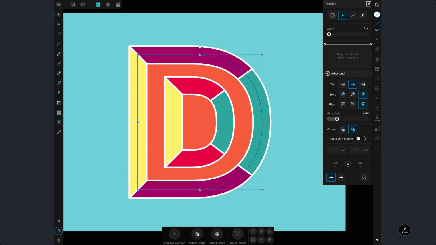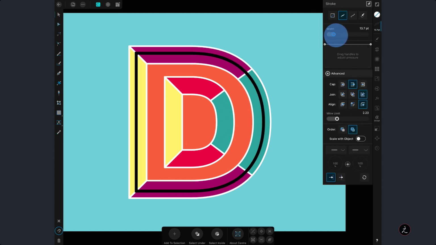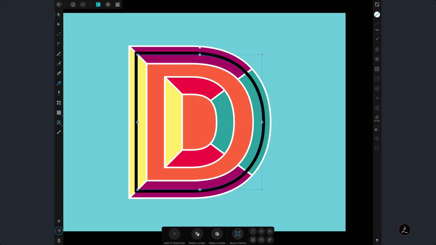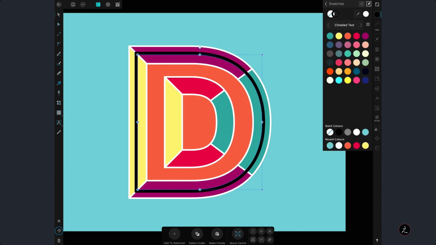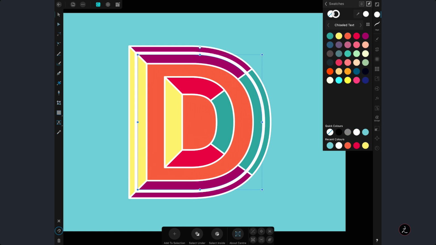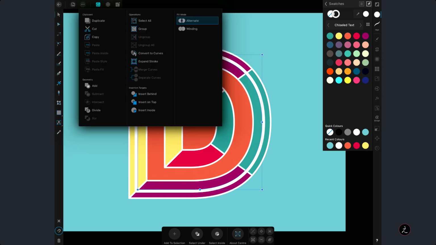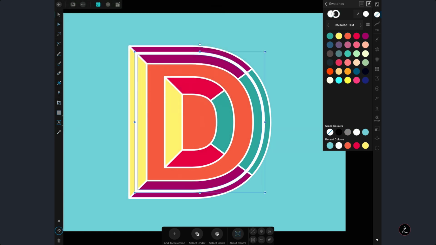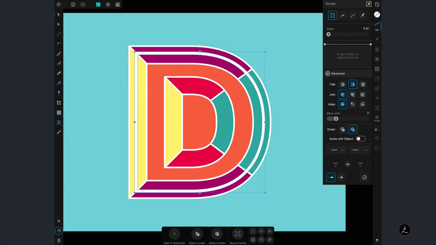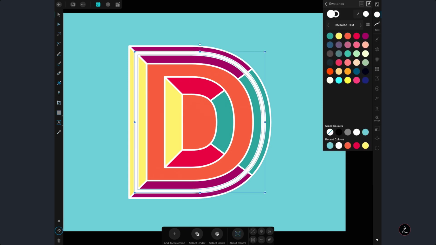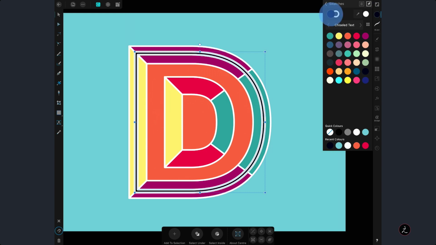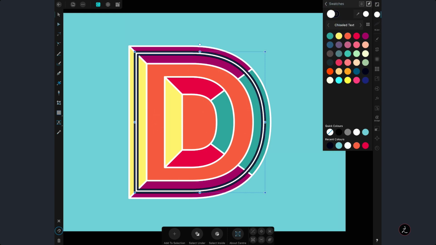Okay, so for that, I'm going to up the width a bit. There we go. That seems to be okay. That's one thing. And actually, I'm going to change the color to, I don't know, white, right? And then I'm going to go inside the Edit menu and then expand that stroke. Great. Now let's go ahead and create another stroke. I'm going to up the width a bit, but then I need to change the color this way. You see that?